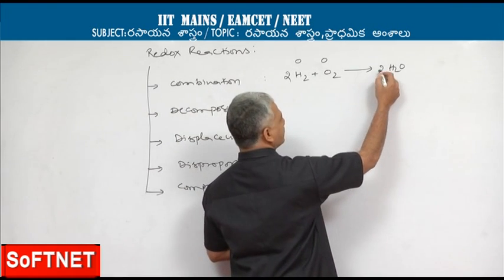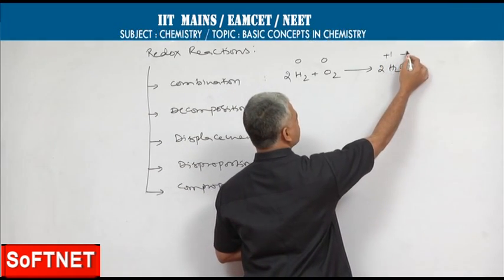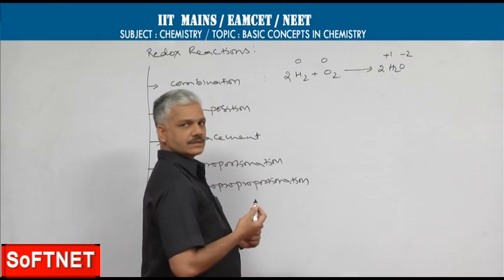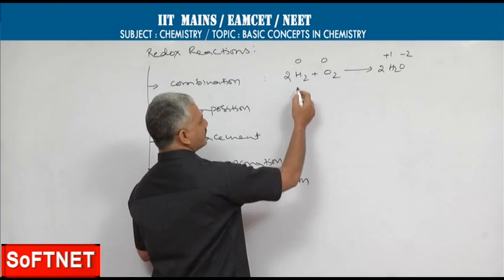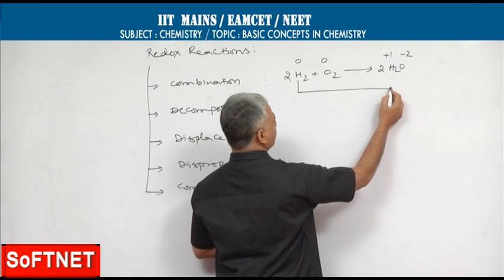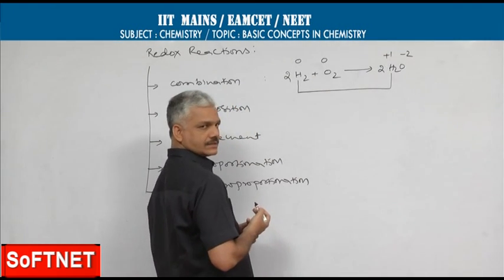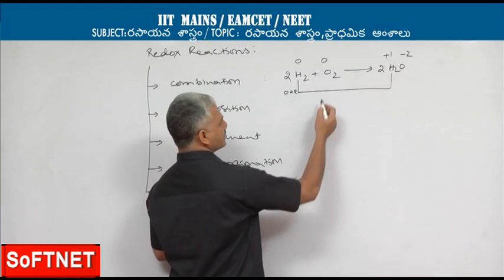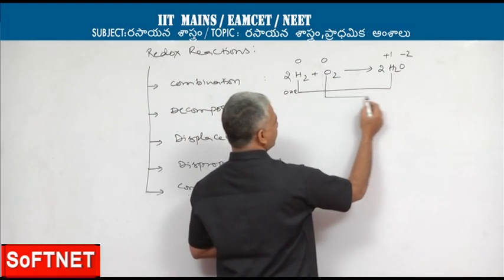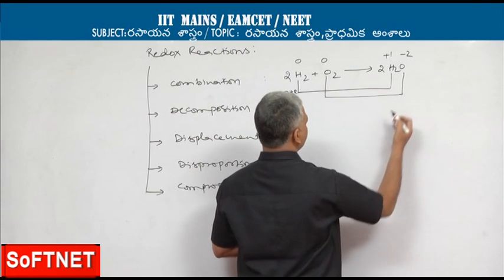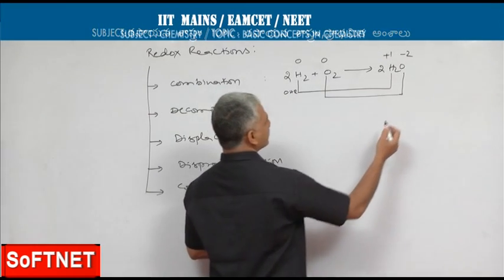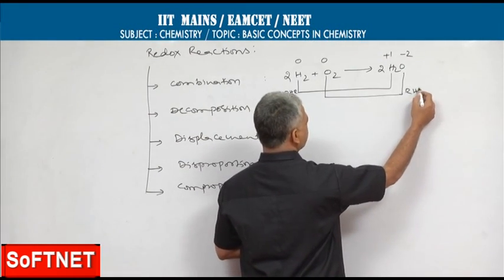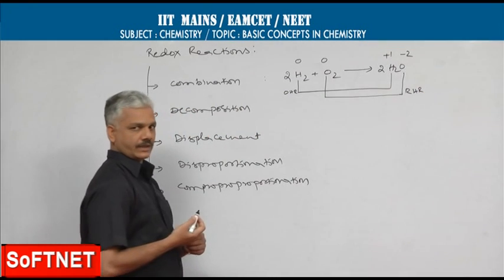On the product side, hydrogen oxidation state is +1, oxygen oxidation state is -2. So in this reaction, for hydrogen there is increase in oxidation state. So it is OHR, oxidation half reaction. For oxygen there is a decrease in oxidation state. So it is RHR, reduction half reaction.